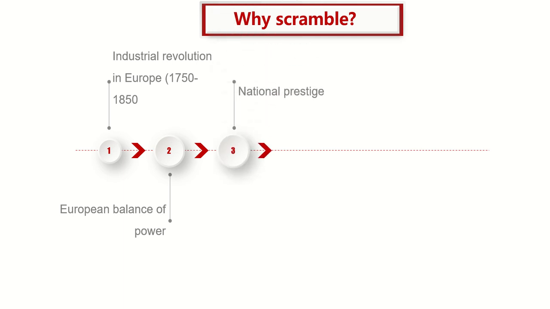Point number 3 is national prestige. National prestige happened when a few nations were feeling weak before other nations. For example, we have Portugal and Belgium. Portugal and Belgium were termed as weak and poor nations. So to take away that sense of being weak before strong nations, they said it was necessary to have colonies in Africa. That's why Portugal rushed hard in Africa and Belgium rushed hard in Africa to increase the prestige of their nations.